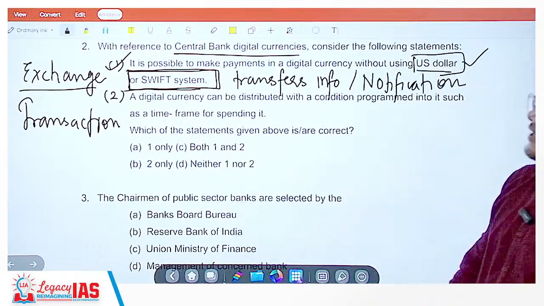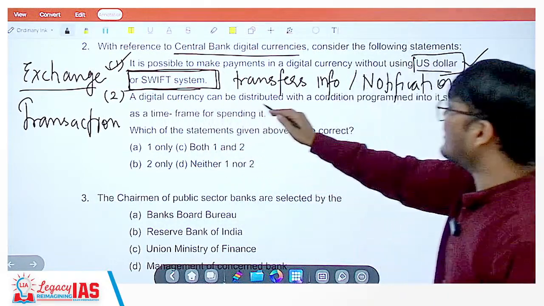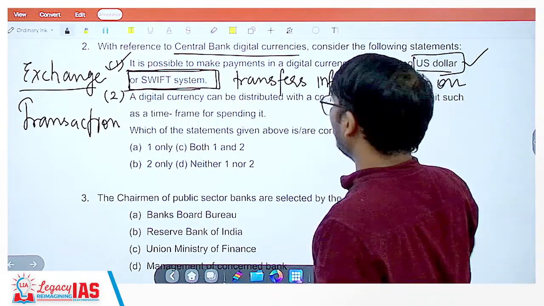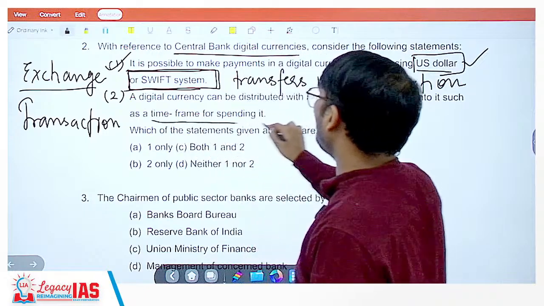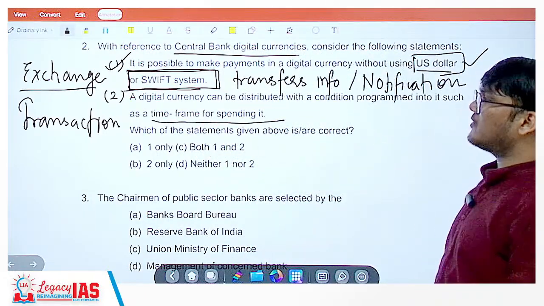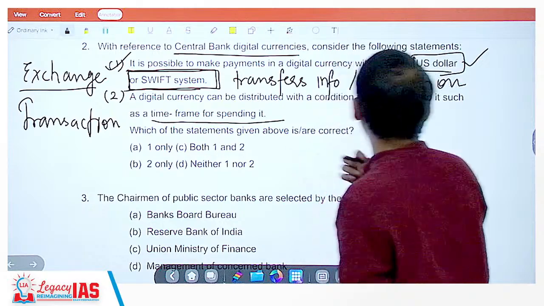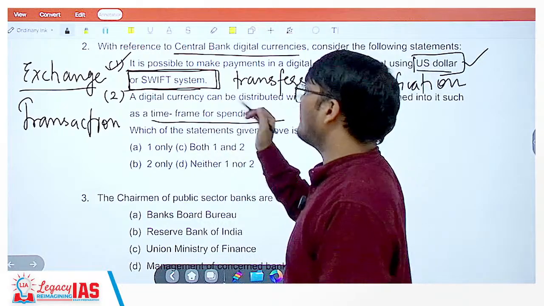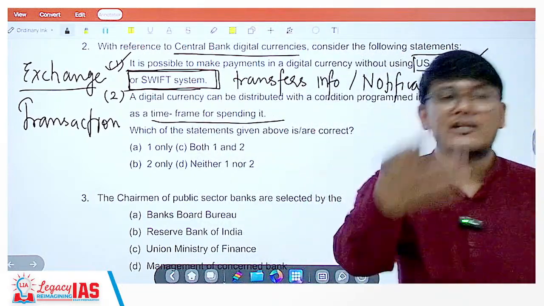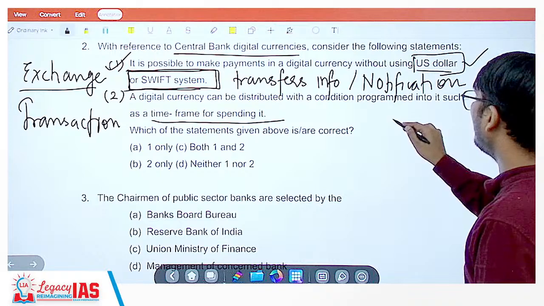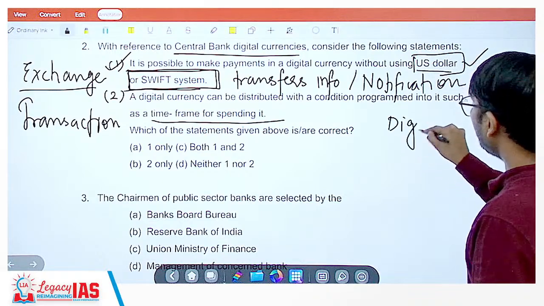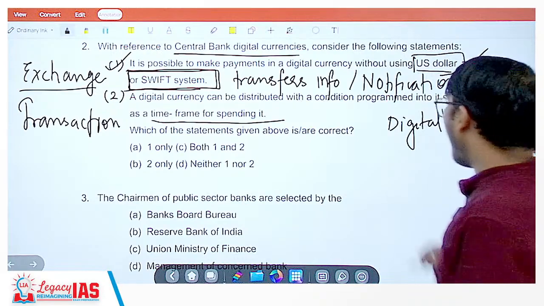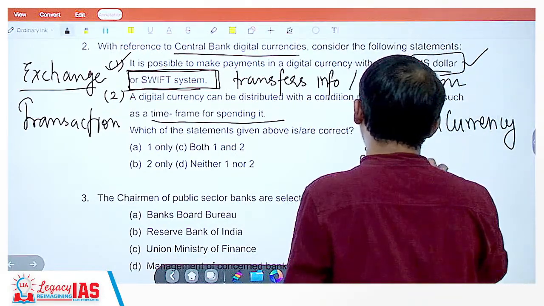Now, the second statement says that a digital currency can be distributed with a condition programmed into it, such as a time frame for spending it. Meaning, I will transfer you the digital currency, and I will give you a time frame of 2 days.